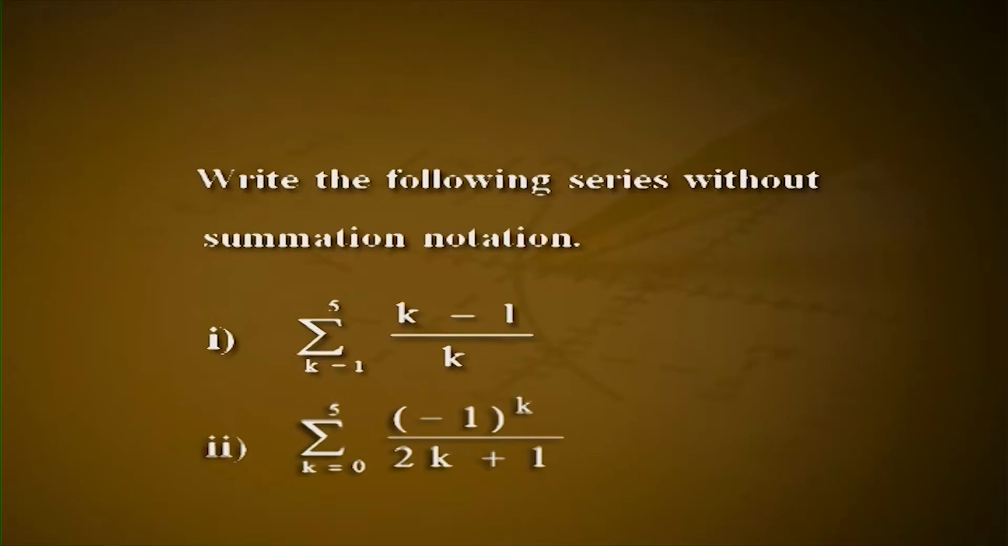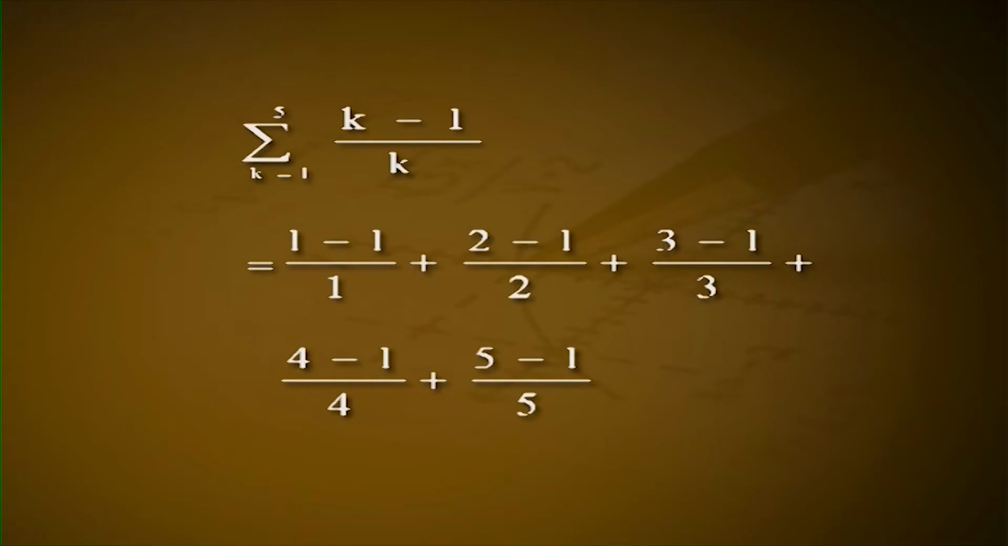Problems. 1. Write the following series without summation notation. 1. Sigma k equals 1 to 5 of (k minus 1) by k. 2. Sigma k equals 0 to 5 of (minus 1) to the power of k by (2k plus 1).